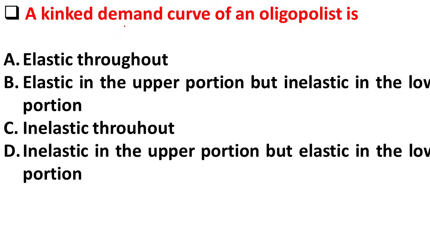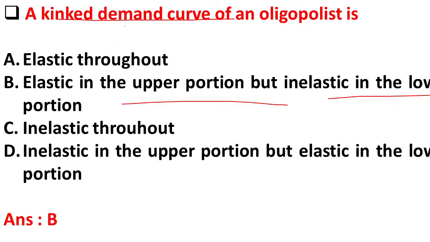So the next question is, a kinked demand curve of an oligopolist is: option A, elastic throughout. Option B, elastic in the upper portion but inelastic in the lower portion. Option C, inelastic throughout. Option D, inelastic in the upper portion but elastic in the lower portion. So a kinked demand curve of an oligopolist is elastic in the upper portion and inelastic in the lower portion.